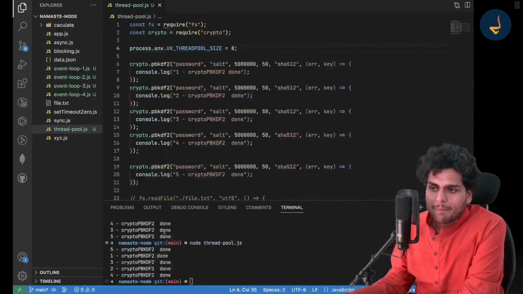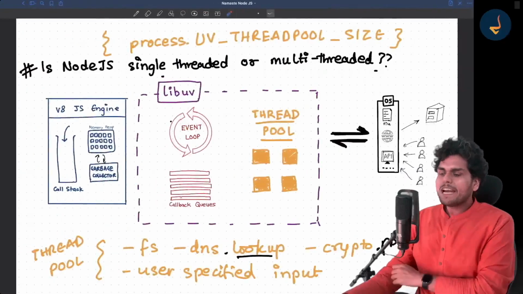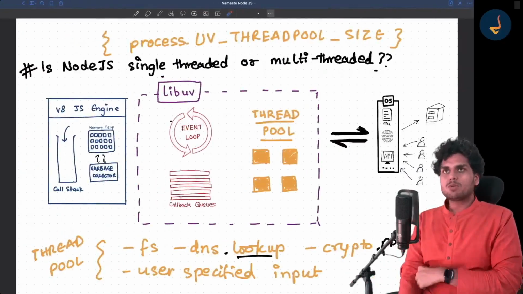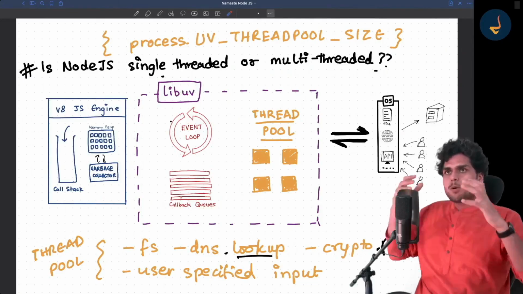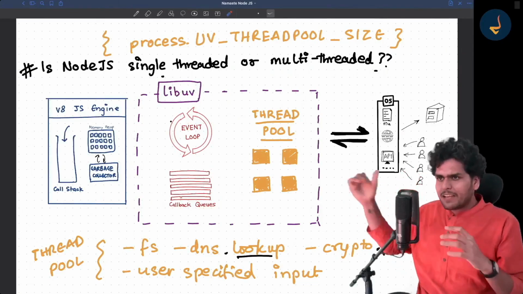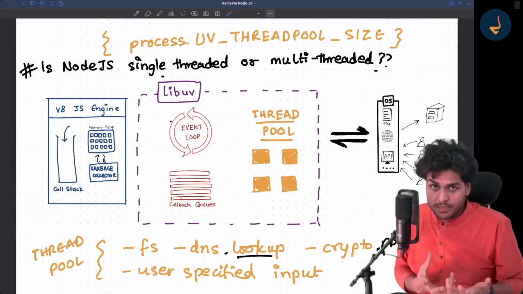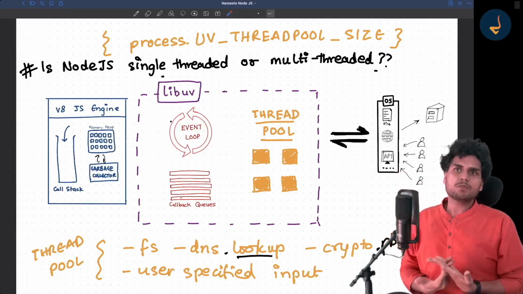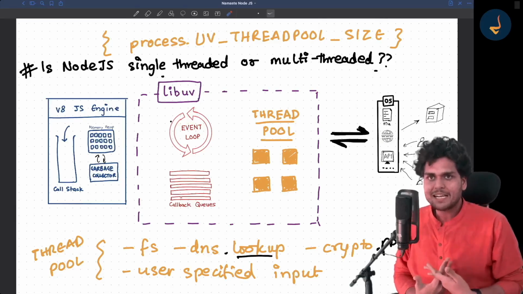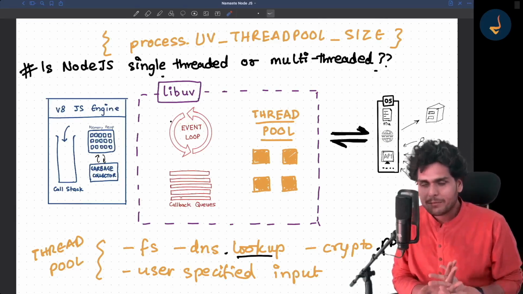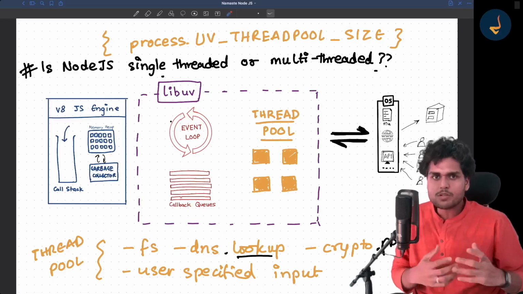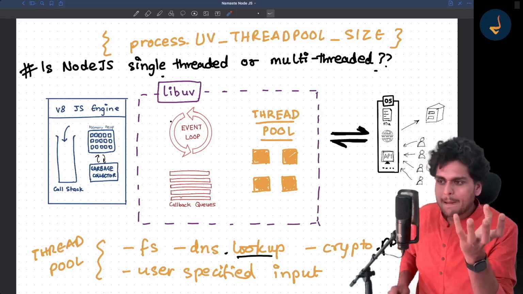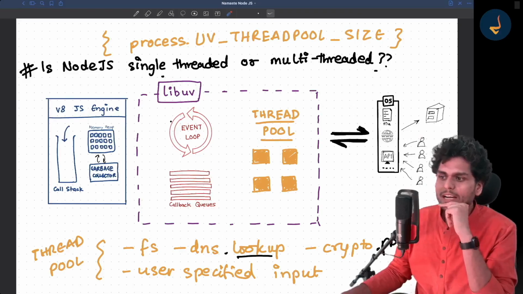Now I have to explain one more cool thing. Suppose you have a server and there are a lot of incoming requests. What do I mean by incoming requests? Suppose you are running a web server and there are some users who are hitting your APIs.